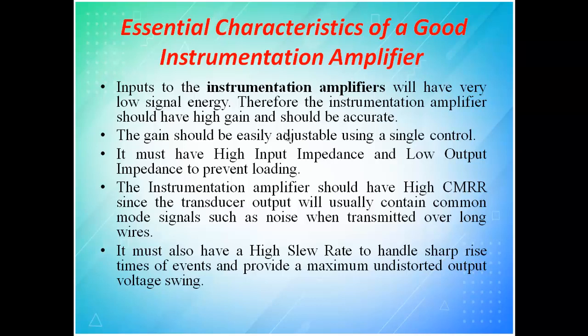So an instrumentation amplifier should have a very high slew rate, because your brain gives the signal at the speed of nanoseconds, even faster, but let us assume nanoseconds. Unfortunately, our eyes cannot even see milliseconds.